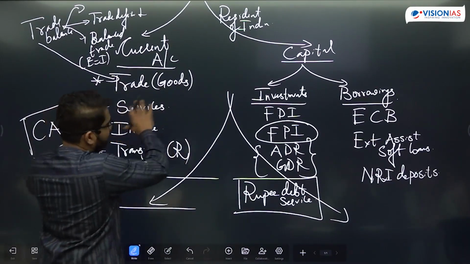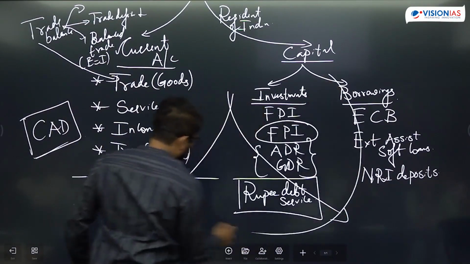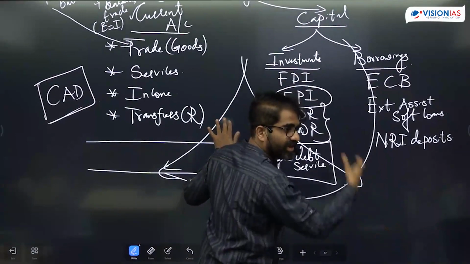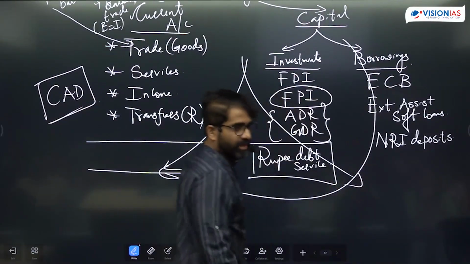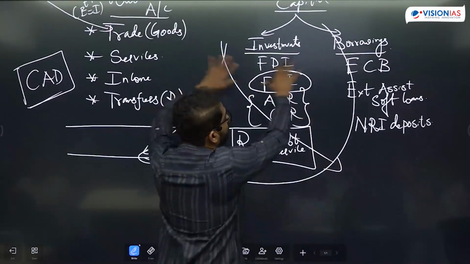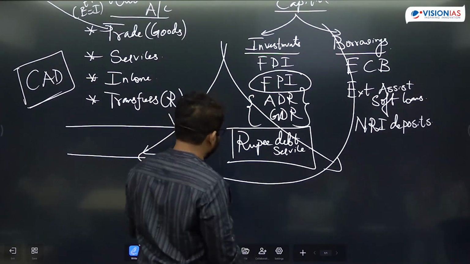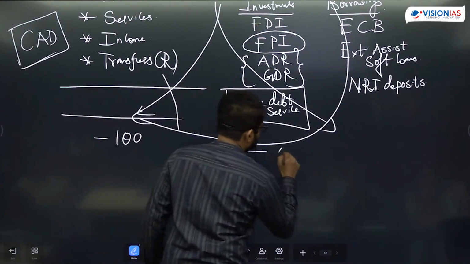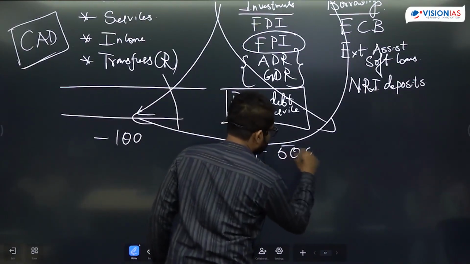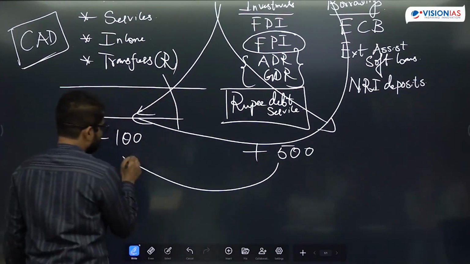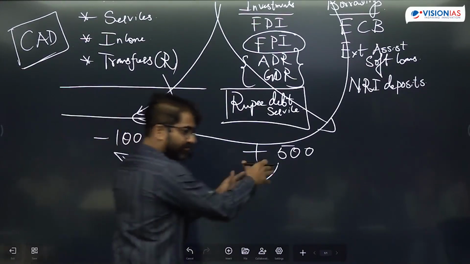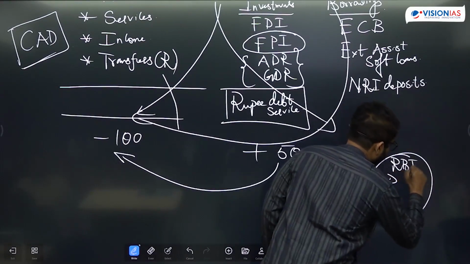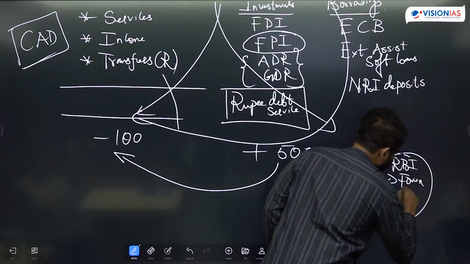But current account deficit, we try to bridge it from the capital account. Generally we have a capital account surplus. More investments are moving in. And if this is also not sufficient, suppose this is minus 100 and here you have plus 500, then you push this into bridging the current account, and whatever is left will be going into RBI in the form of my Forex.